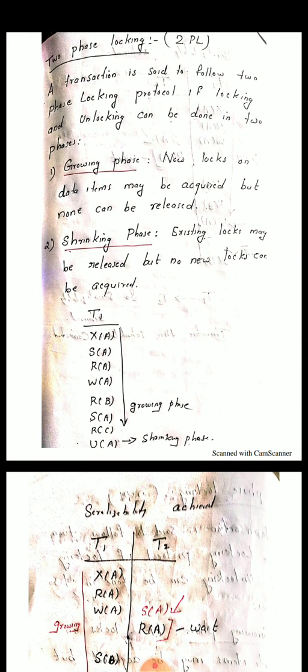So that is an example. During the T1 transaction, X means exclusive lock and S means shared lock. They are acquiring locks, so it is a growing phase. Their locks are acquired and some read and write operations are done. When an unlock, or an existing lock, is released, that is the starting point of the shrinking phase. From that onwards, the shrinking phase starts. So these are the two types of phase.